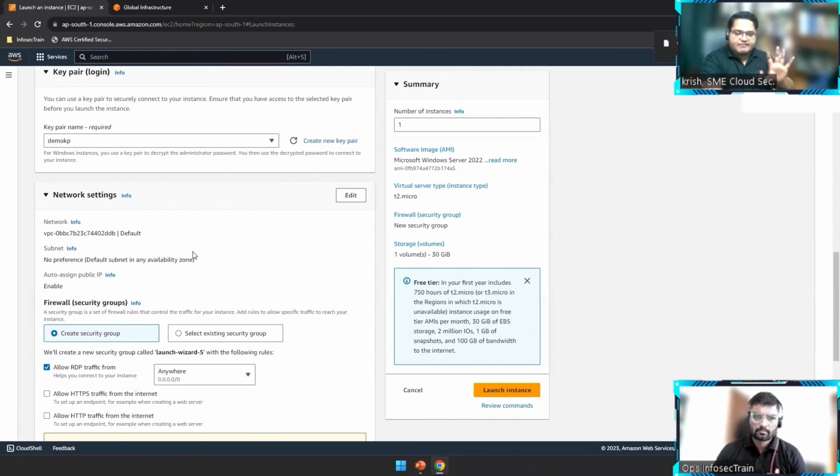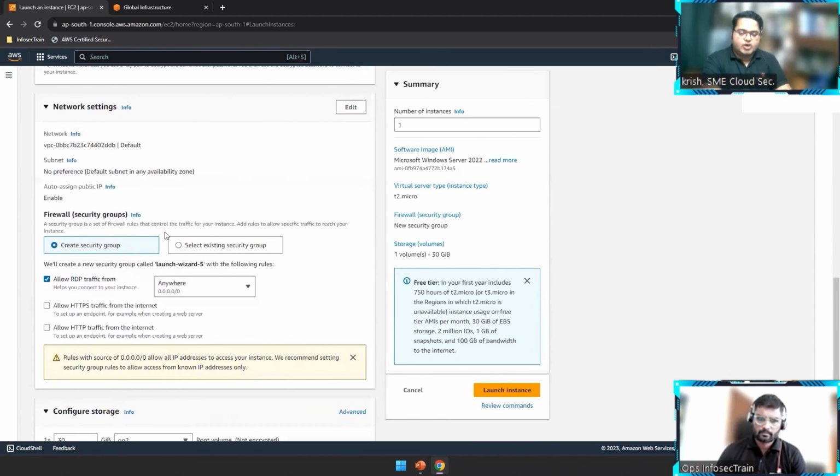Then every server is basically created inside a proper network. In fact, we will make a separate video for this. It's a massive thing, but as of now, understand that this is where we get the option for creating our server in a proper network with the proper segments.